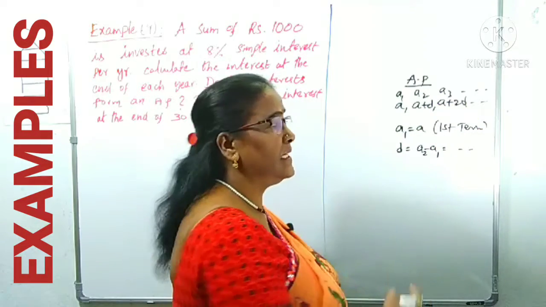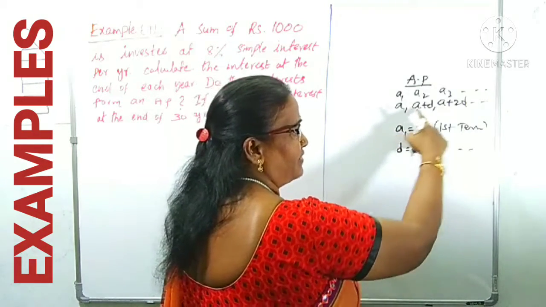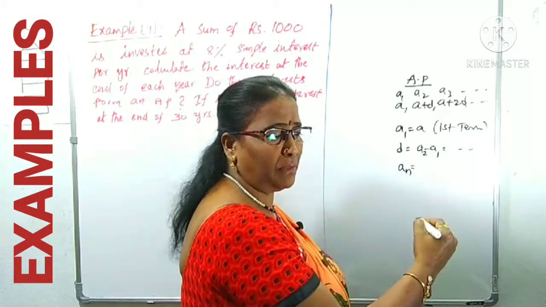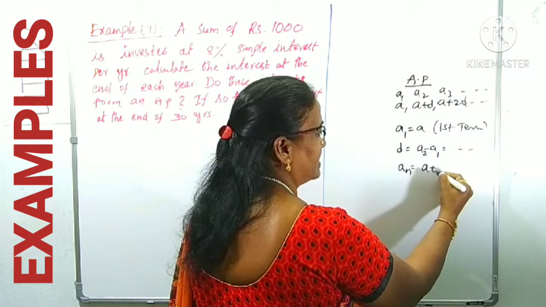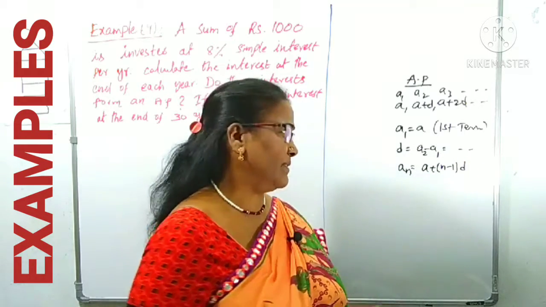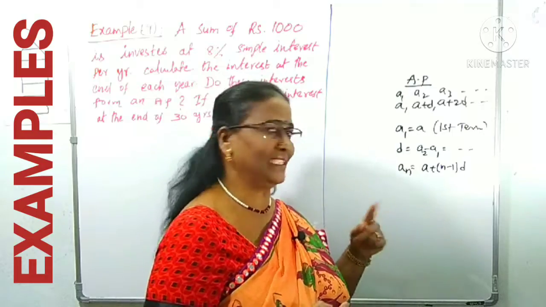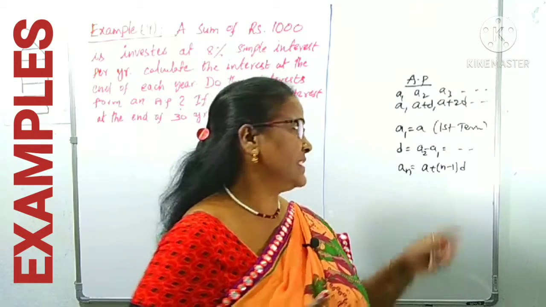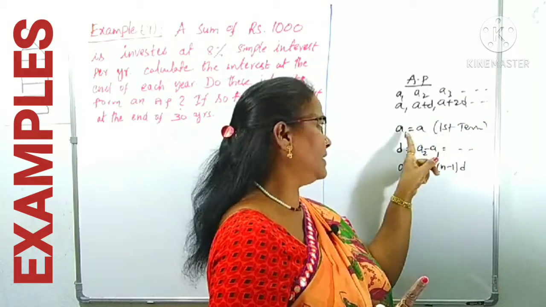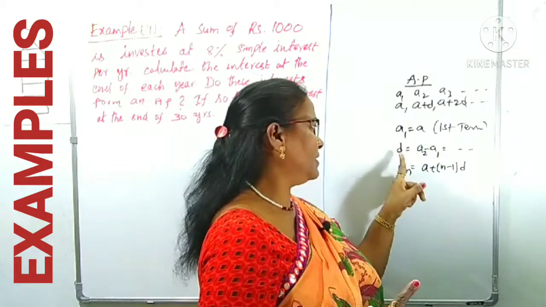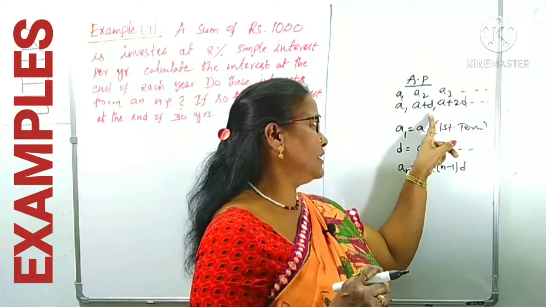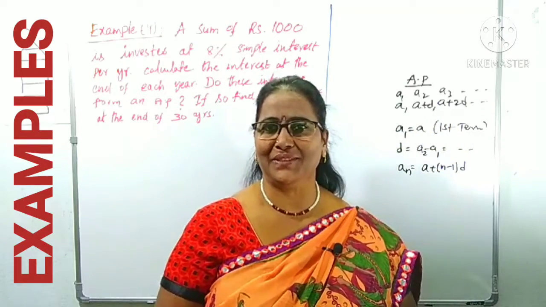This is common difference. If you know the first term and common difference, somewhere else general term that is called as nth term an we can find out by using this formula, that is A plus n minus 1 into D. All these I did in previous videos. Just once again I am referring this one for your understanding purpose. What is general AP series is, you know very well. And where first term is called as A, D is common difference. How can you get common difference? Difference from second term to first term, maybe third term to second term and so on.